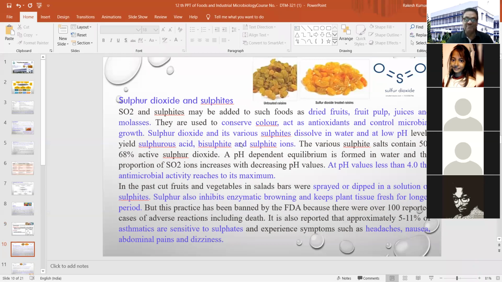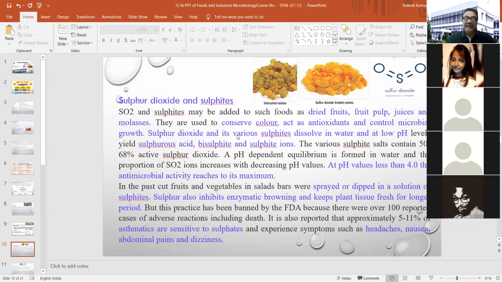You must have heard about the sulfonation process, generally applied for preserving or for maintaining different types of color in different food items. So here in this figure, if people have used this sulfur dioxide gas on raisins, automatically you can see the fresh color of this one. And on this side, you can see the dull color of this particular product when you are not applying this sulfur dioxide. So it is mainly used in preservation of dried fruits, fruit pulps, juices, and molasses.